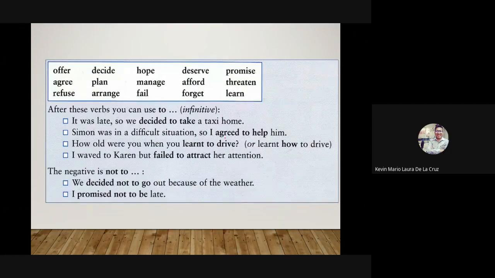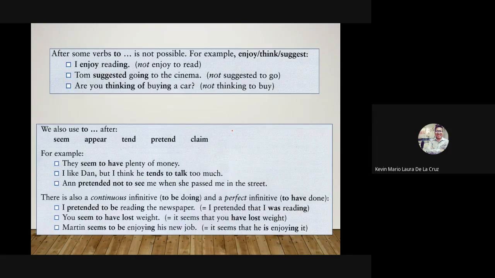Yes, as I told you, there are many verbs that after these verbs we have to use to, right? Después de todos esos verbos vamos a usar el infinitivo to, ¿correcto? Me olvidé decirte o contarte algo. I forgot to tell you something. Hoy aprenderé a cocinar. Today I will learn to cook. ¿Correcto? Entonces es bueno tener en consideración todo ello. Bueno, vemos ahí un repaso general más que todo de cuándo vamos a usar el to y el ing. Bueno, espero que lo que he mencionado anterior les va a ayudar mucho mejor.